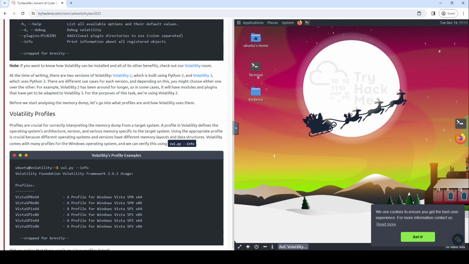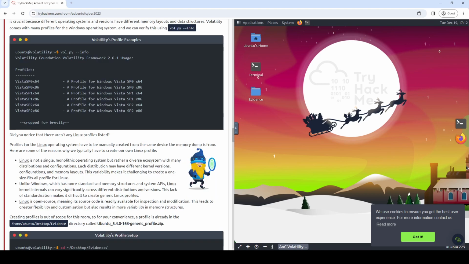Volatility comes with many profiles for the Windows operating system, and we can verify this using vol.py --info. That is a screen print that runs the same thing. Essentially what it says is we have profiles, Vista SP0 64 here, Vista, a lot of Vista, and yeah, I cropped.